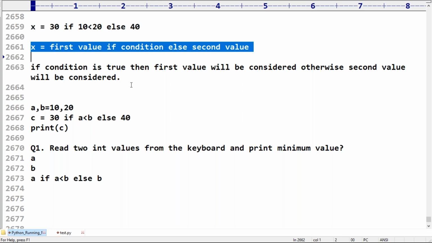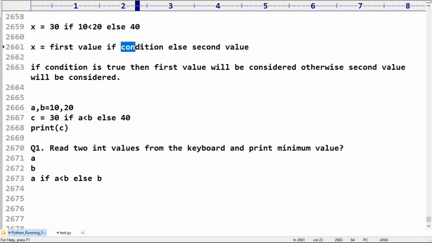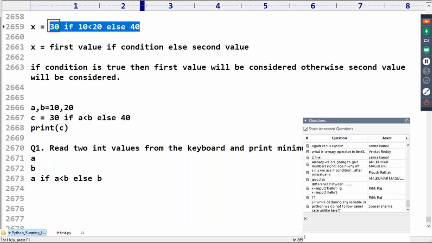Here just observe. It is always going to check some condition. If this condition is satisfied, this is the value, else this is the value. So in this operator, how many arguments are there? This is the first argument, this is the second argument, and this is the third argument.